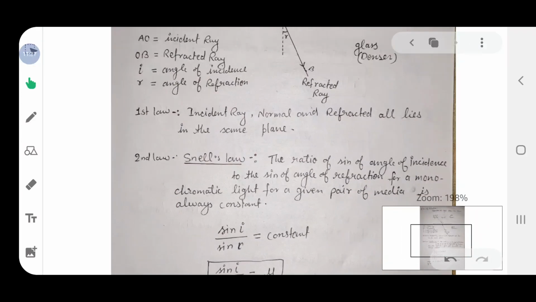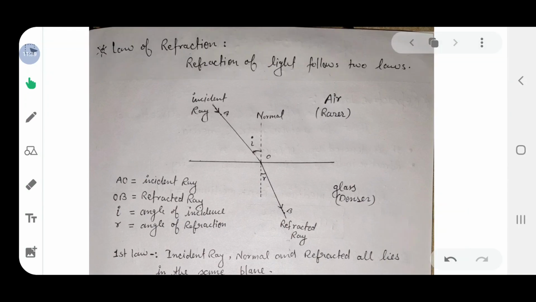Now, laws of refraction. There are two main laws of refraction followed by light when refraction takes place. So, what are these laws? The first law is, here the diagram of refraction is given.